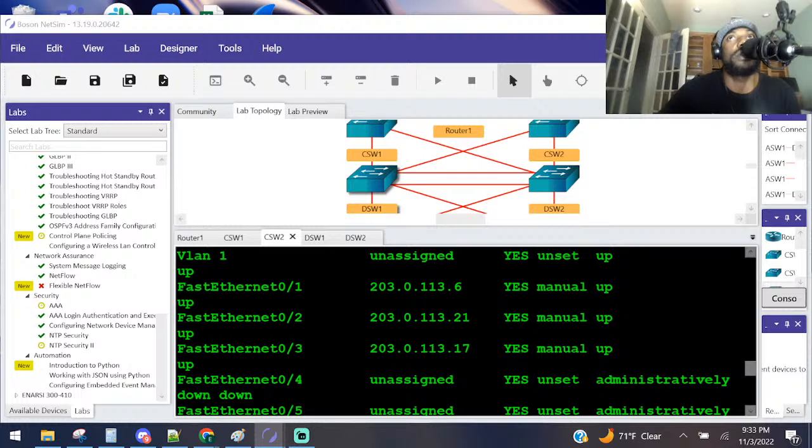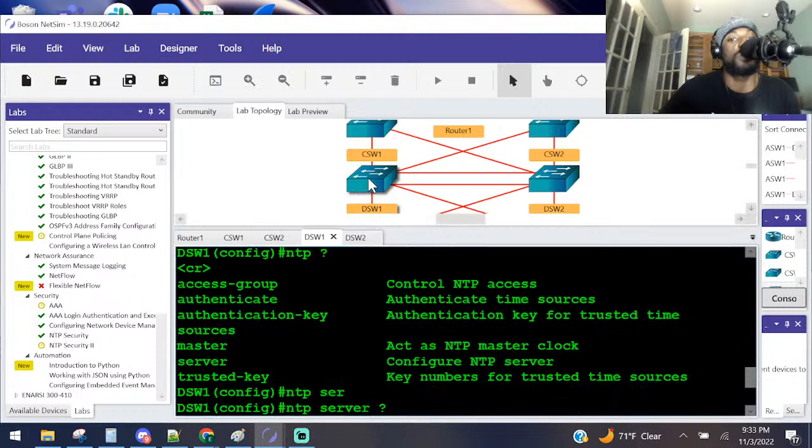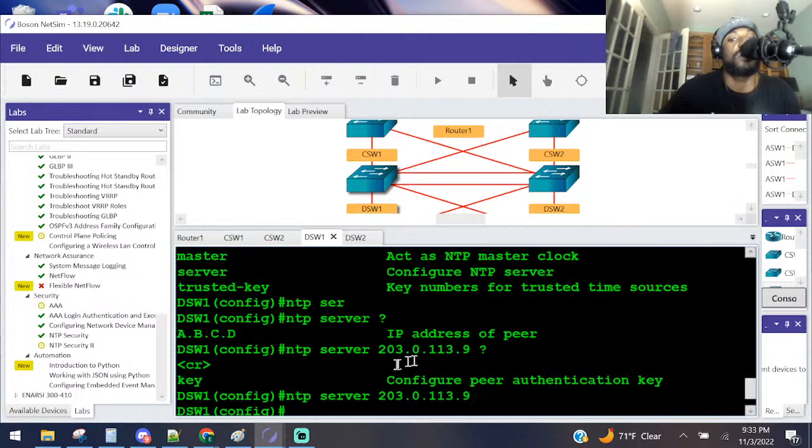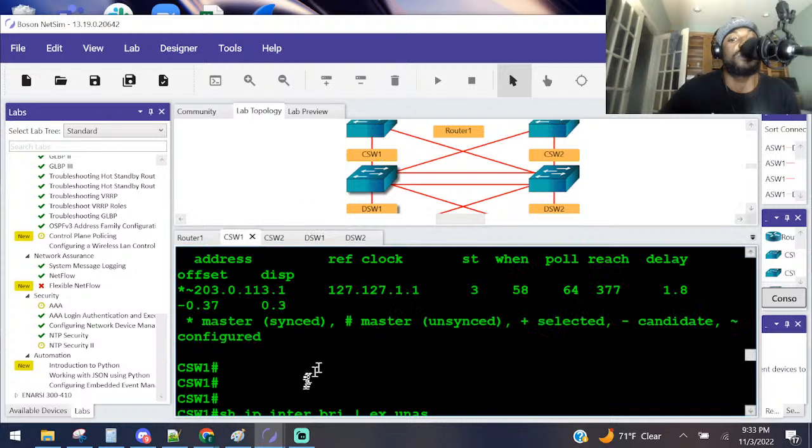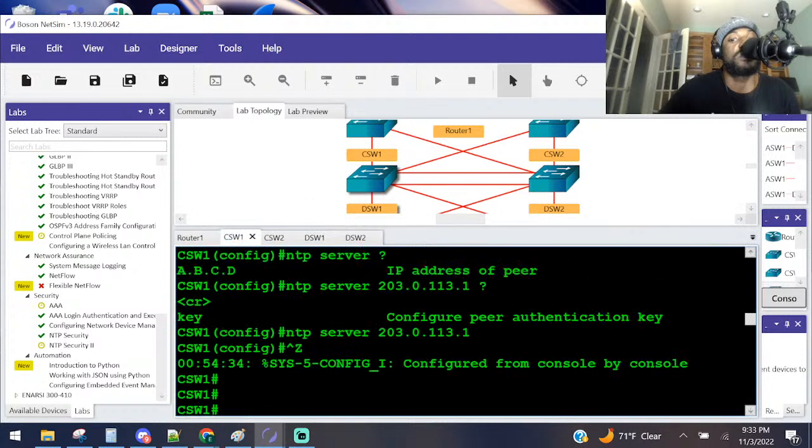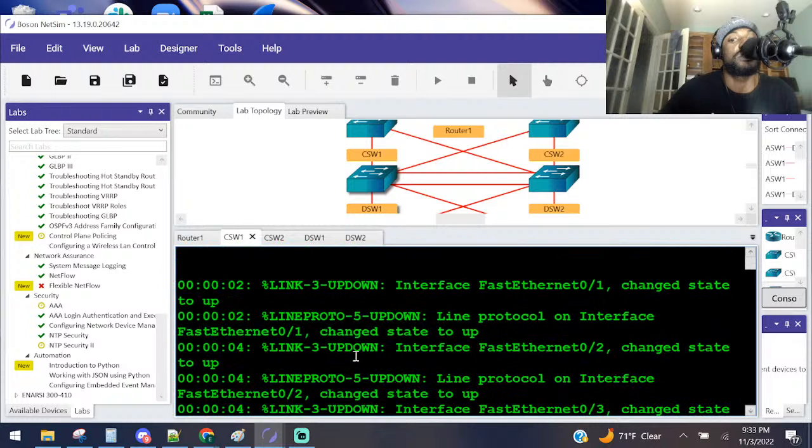Make sure I do this correctly. Configure the time that's synchronized to CS1's FA02 interface. So DSW1 needed to be configured with FA02 interface of that guy. The FA02 interface of that guy was... Oh, he doesn't even have it. Let's see. The distribution switch. Let's see.